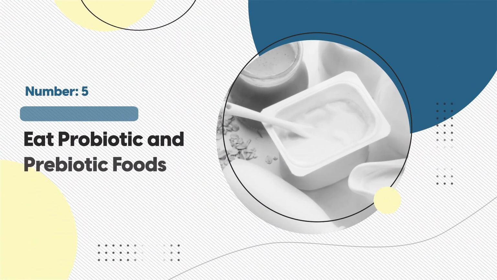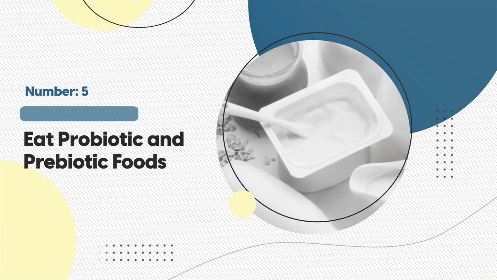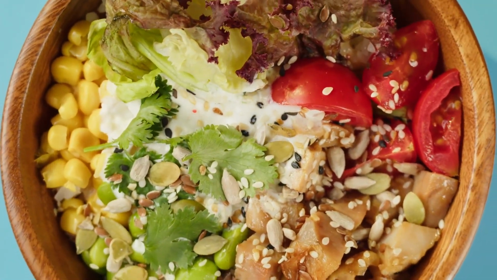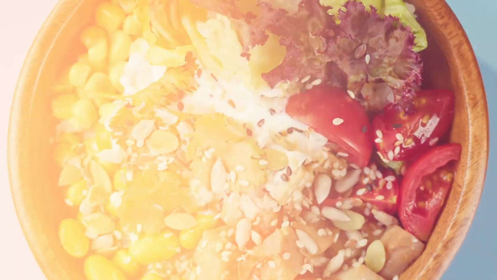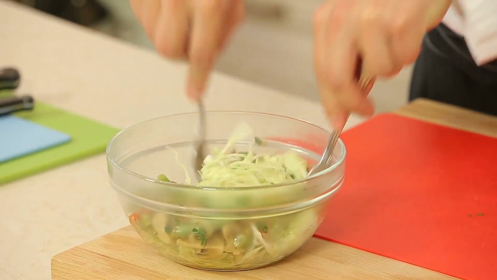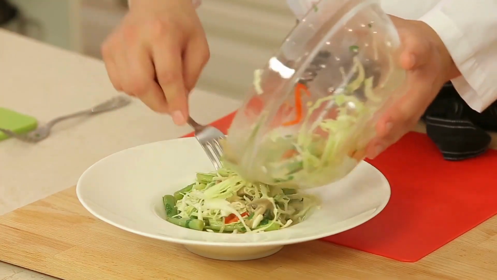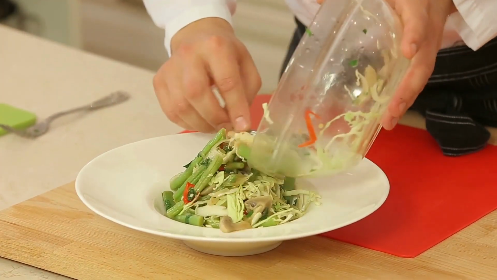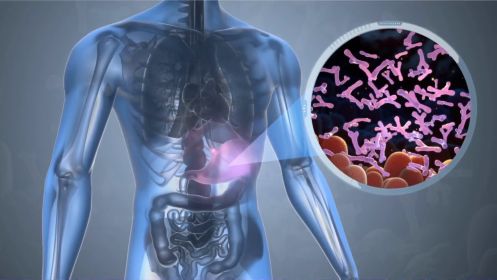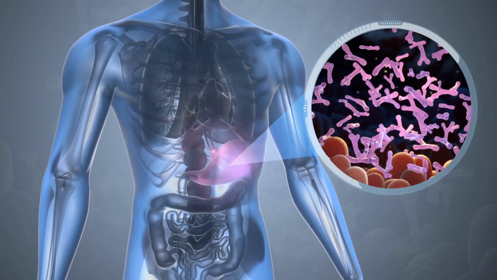Next, be sure to feed your gut microbiome with probiotic and prebiotic foods. Probiotics and prebiotics? That's right, you'll likely eat plenty of prebiotics already, but it's good to be sure they feature regularly in your normal diet. Prebiotics feed the beneficial bacteria already living in your gut.